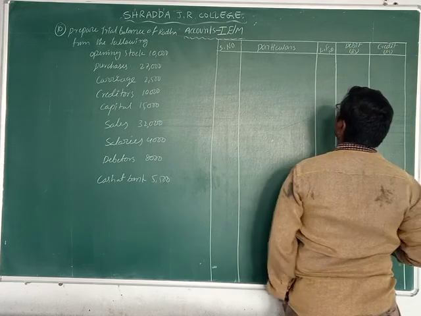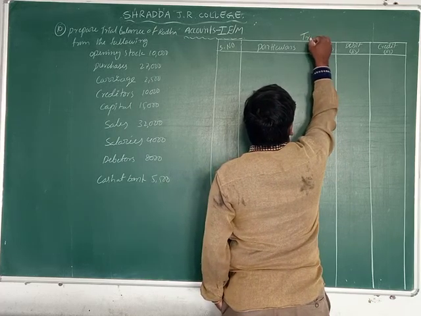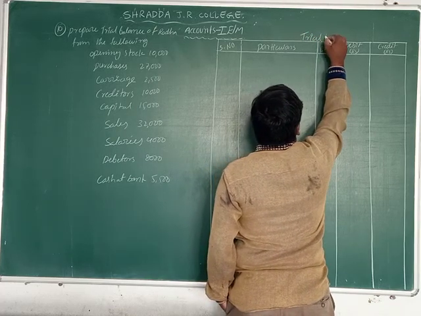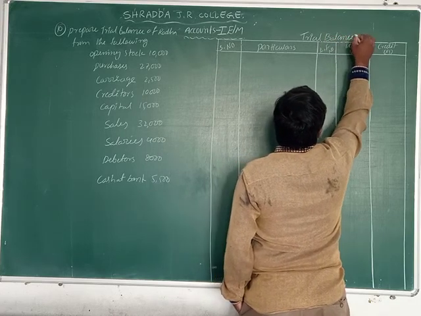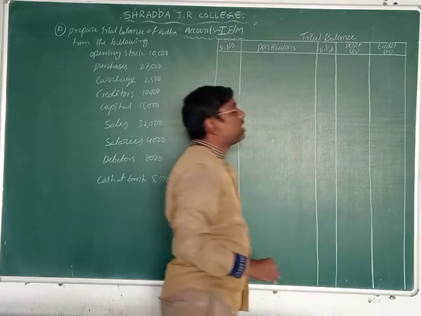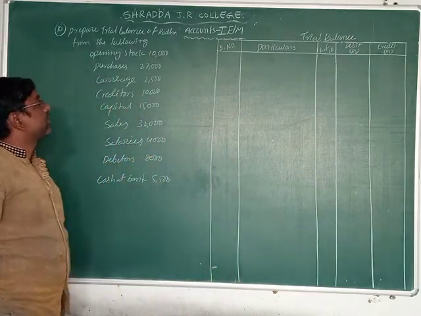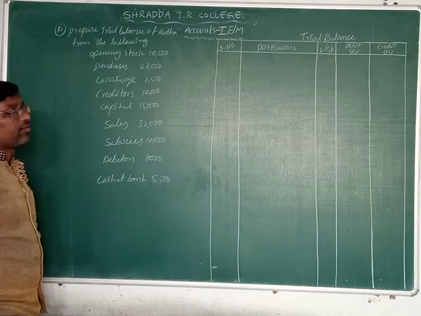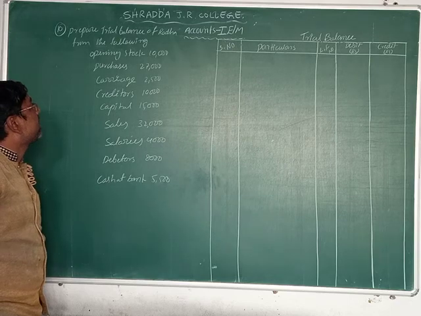This is the trial balance format. You can write the heading here: trial balance. So what can we record here? We can record the given transactions here one by one. So what is the first one given?